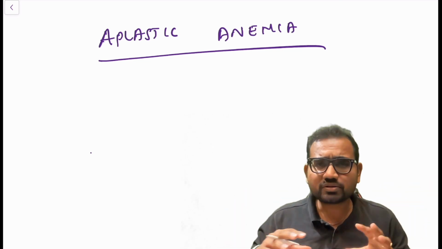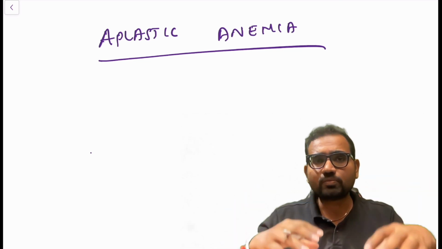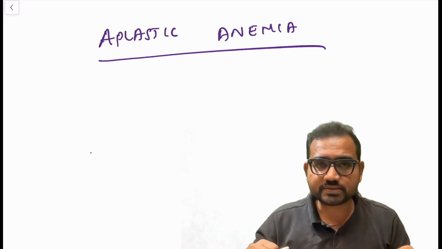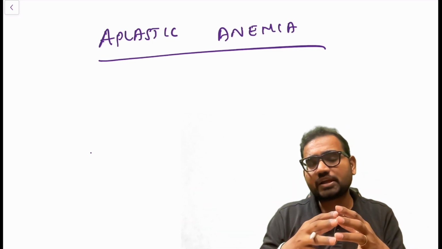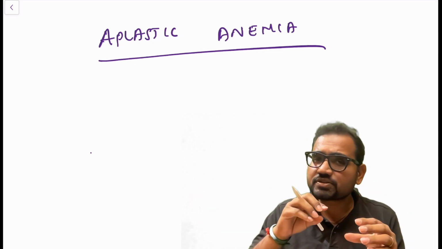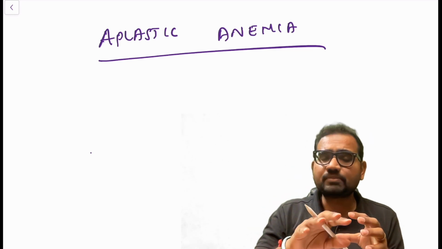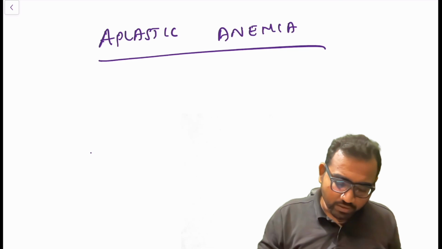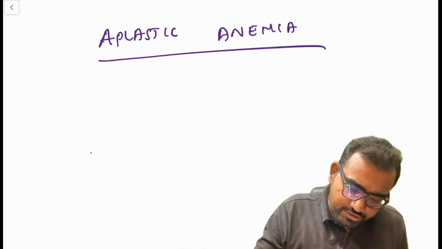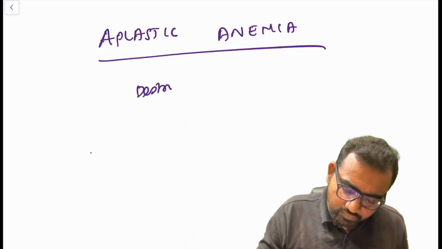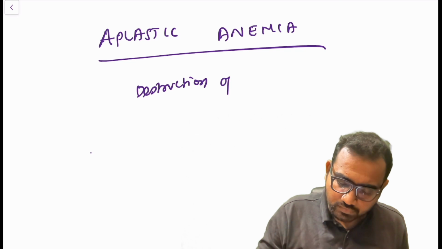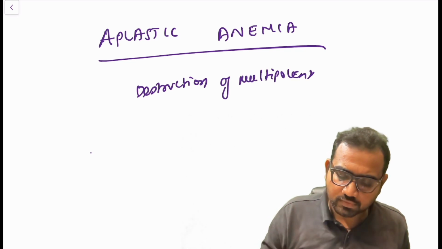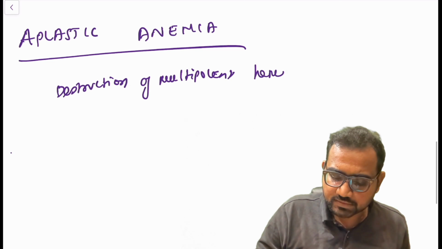So what are all these? Basically, the bone marrow is the mother of all the cells: WBCs, platelets and RBCs. So when there is destruction happening in the hematopoietic stem cells, they are not going to produce RBCs, WBCs and platelets, and the bone marrow is going to fail. There is going to be destruction of multipotent hematopoietic stem cells.